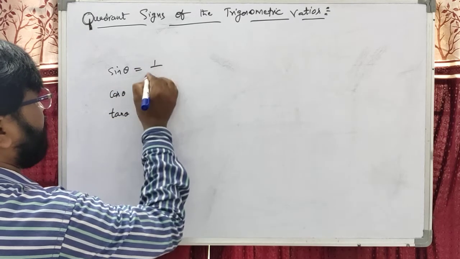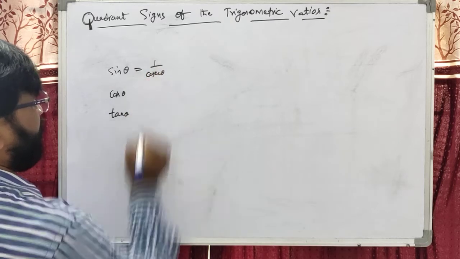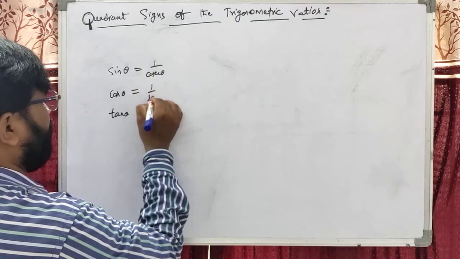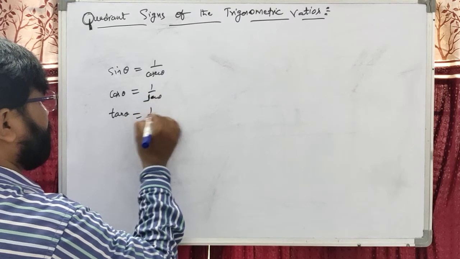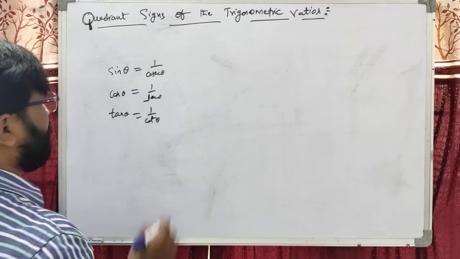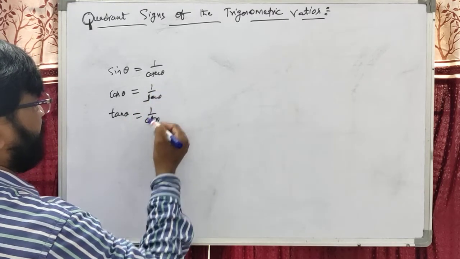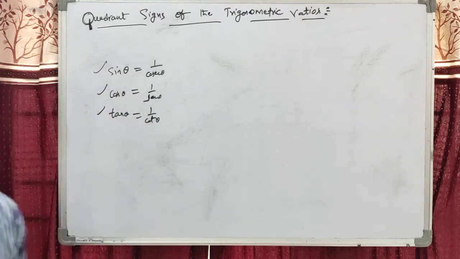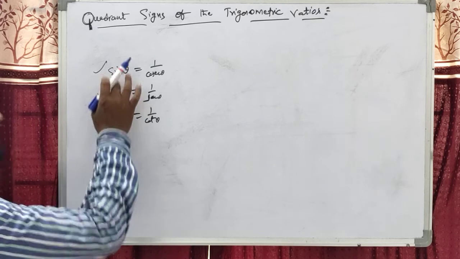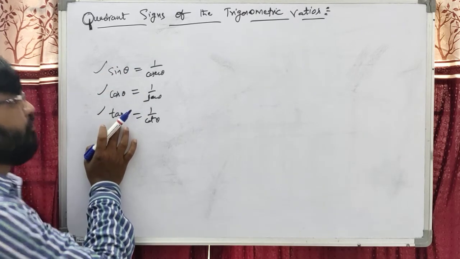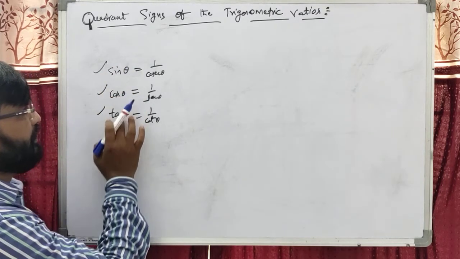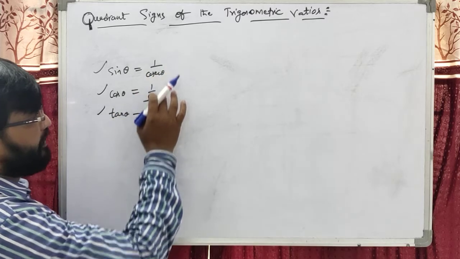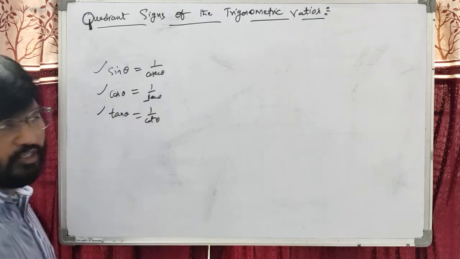That's why you can write reciprocal as 1 by cosecant theta, 1 by secant theta, 1 by cot theta. Dear students, cosecant, secant and cot are called the reciprocals of sine, cos, tan. The reciprocals of sine, cos and tan are cosecant, secant, cot respectively.